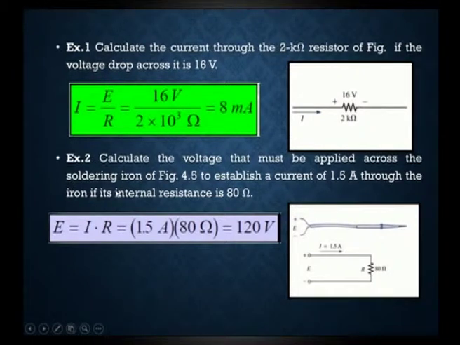Here is another example of using Ohm's law, to find the voltage. Calculate the voltage that must be applied across the soldering iron shown in the figure, to establish a current of 1.5 amps through the iron, if it has an internal resistance of 80 ohms. What will be the voltage here? We substitute into the formula E is equal to I into R. I is 1.5 amps and R is 80 ohms, which gives 120 volt. This is how we find the voltage using Ohm's law.